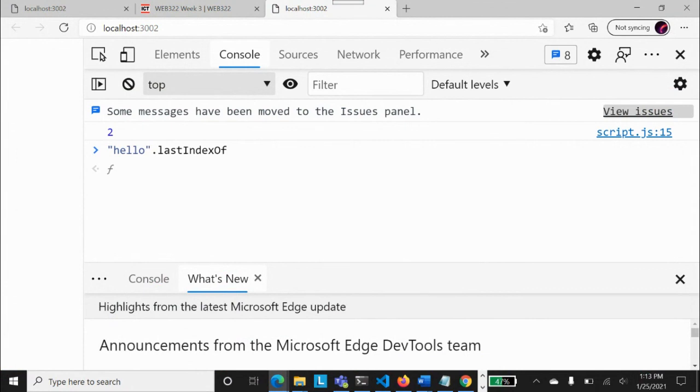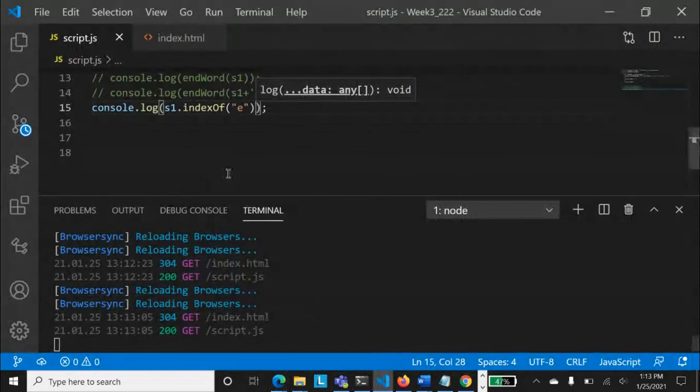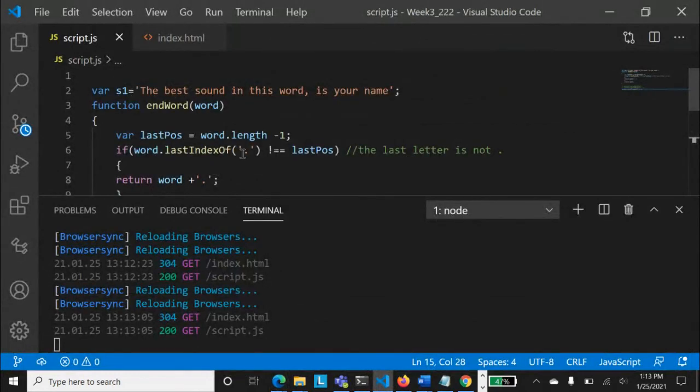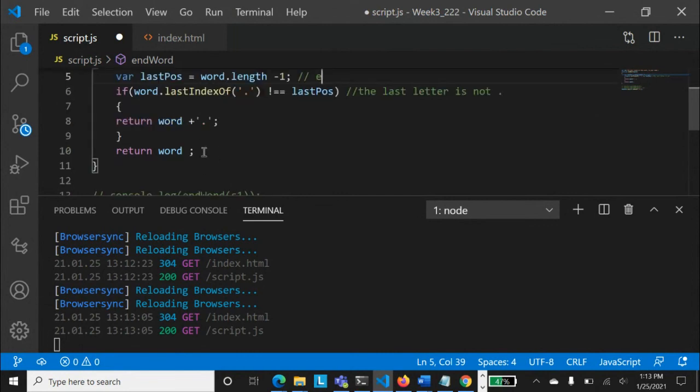Then we have, can you explain the working of the lastIndexOf function? Okay, so Rishabh, see here. So what is lastIndexOf? lastIndexOf dot means that dot is found multiple times in a string, and if it is found multiple times, it will let you know. So if lastIndexOf dot is not equal to last position, here we have to find out the last position. You know what would be saved over here? Length minus 1. E is saved over here. Now it is checking whether this E is equal to dot. You getting that, Rishabh? If this E was equal to dot, it would have taken some decision on that.